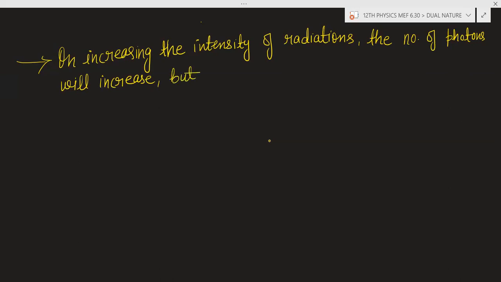I have given the example of the bulb. The number of photons will increase, but the energy of each photon is still the same.